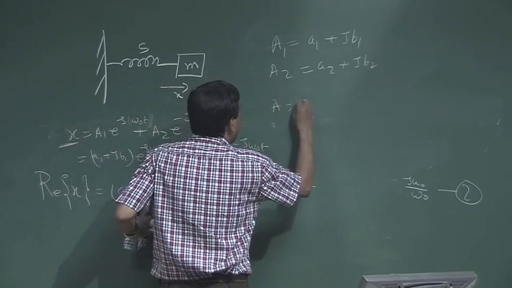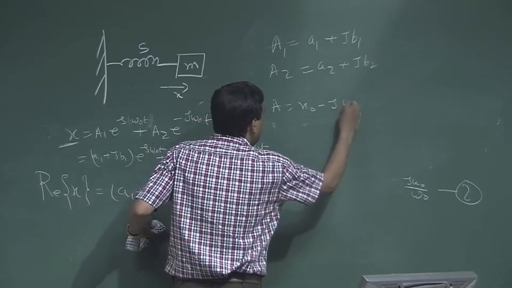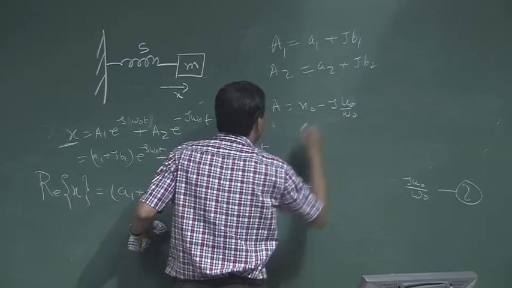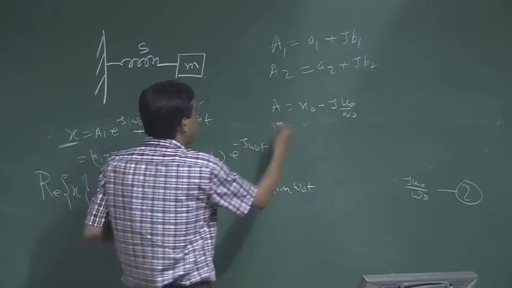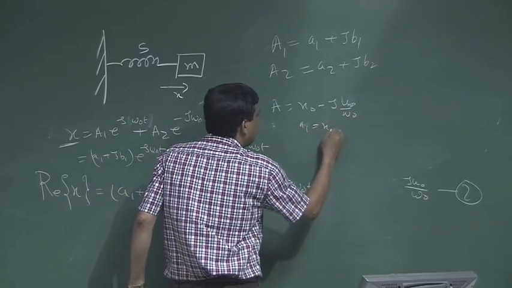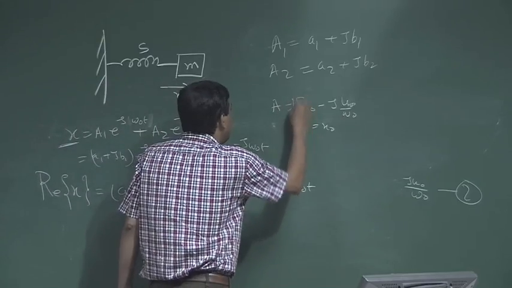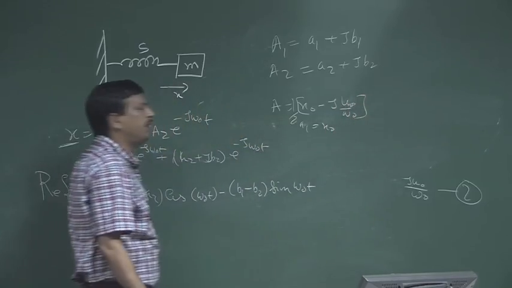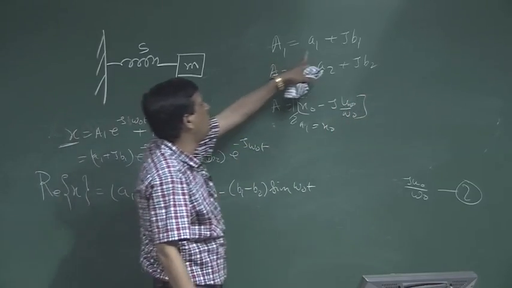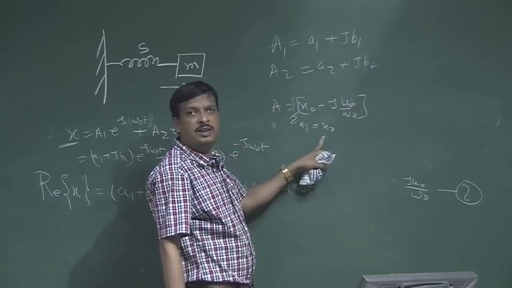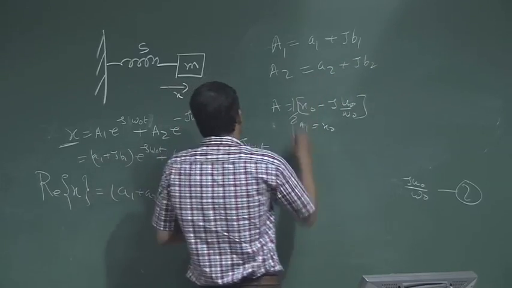A1 is nothing but half of x0 minus j u0 by omega 0. So, small a1 is nothing but half x0. What is small a2?